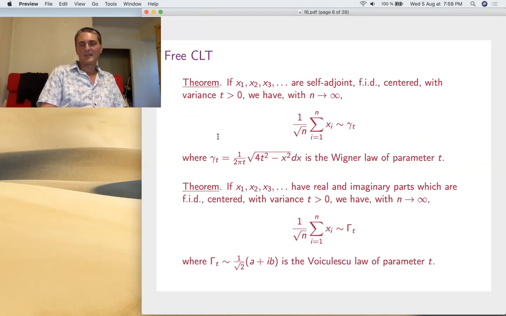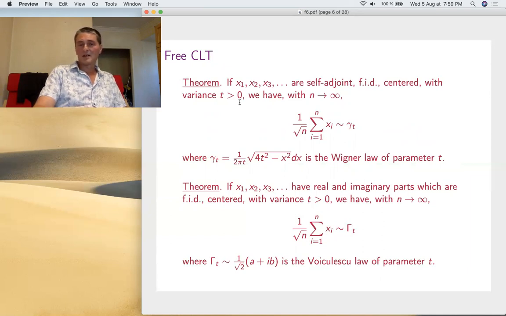So you see the free CLT, this is the real version, this is the complex version. It's exactly the classical CLT with a few changes. So instead of IID, assume that everything is FID, where F stands for free. So the variables are self-adjoint, free, independently distributed.